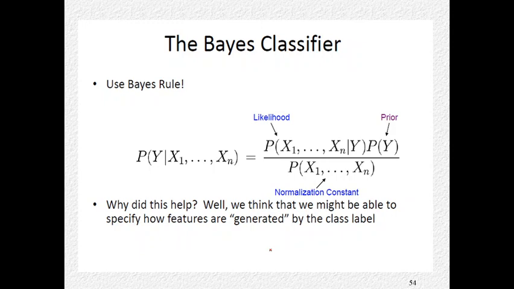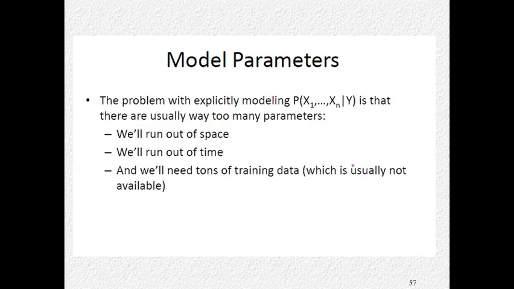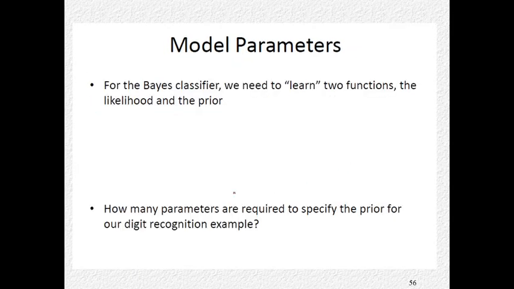And once again, this is actually the Bayes rule. For the naive-Bayes classifier, the model parameters are likelihood and prior.